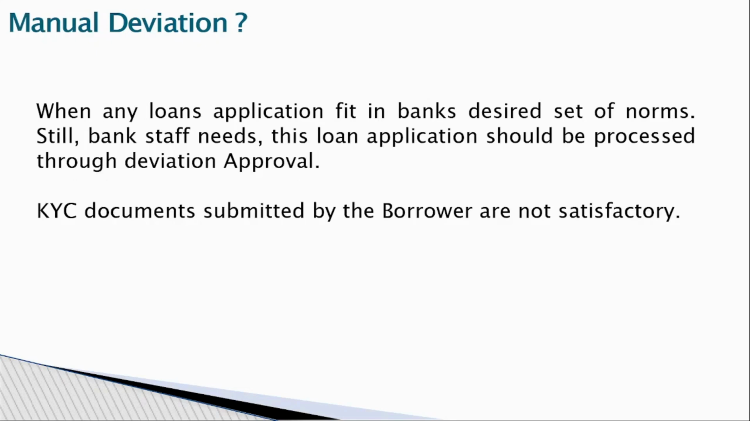So what is manual deviation? While processing and sanctioning the loan, all the parameters are satisfied, but still the staff has a suspicion about the documents. For example, the customer has submitted KYC documents and the bank staff is suspicious, then he can go for a manual deviation. Even though all the parameters are satisfied, if you still want approval from the deviation approval staff, then you can send it for manual deviation.